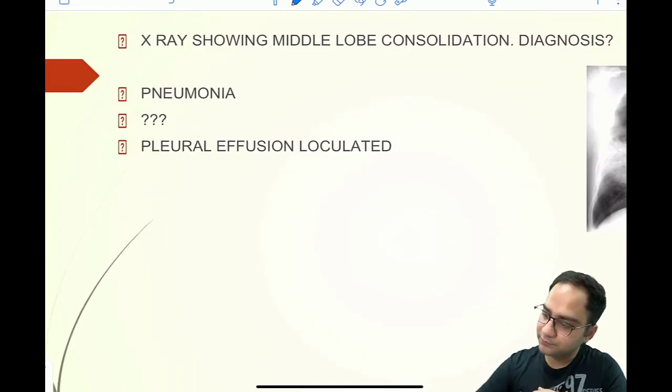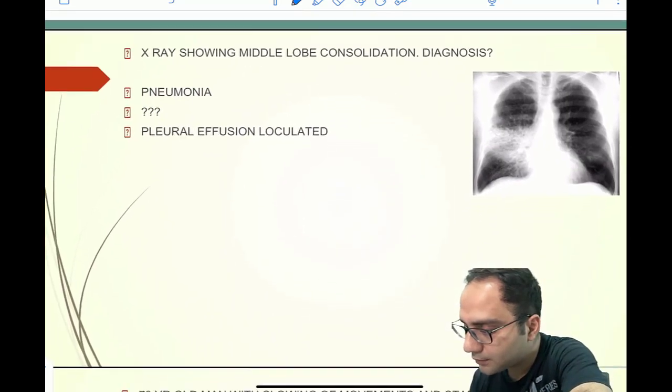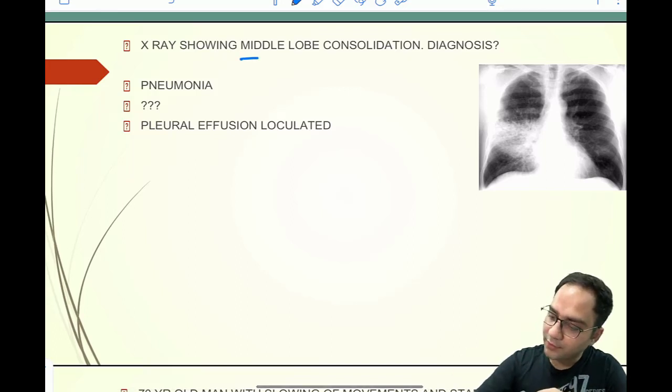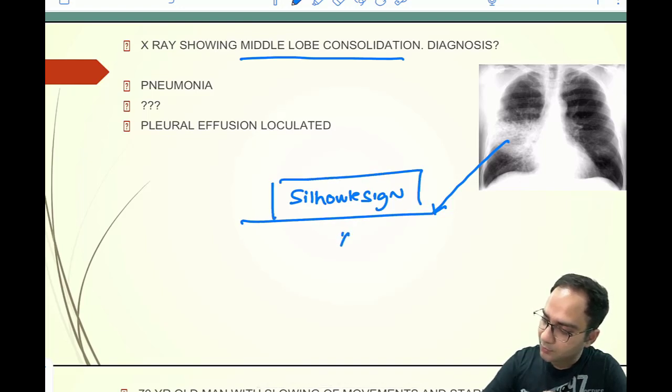Next question. You have an X-ray, and it is showing a middle lobe consolidation. As you can see from the X-ray, it is showing a Silhouette sign with air bronchogram.